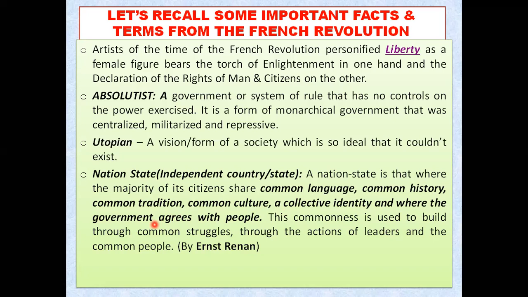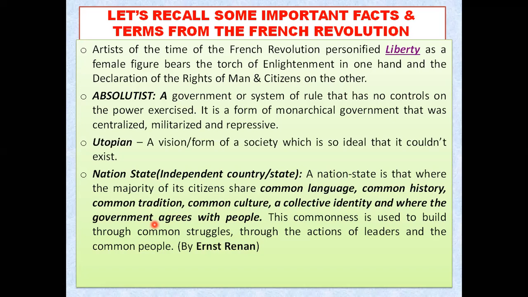So a nation state is such a state or country where people share common language, culture, history, tradition, collective identity, and where, most important of all, the government agrees with the people. And this type of commonness cannot be created in one day, cannot be bound together in one day.